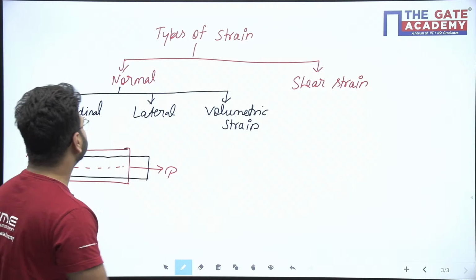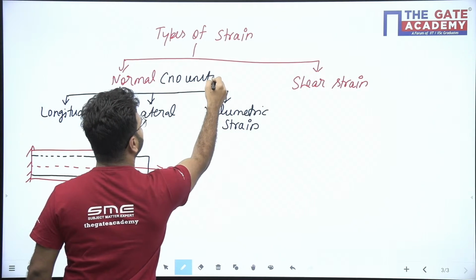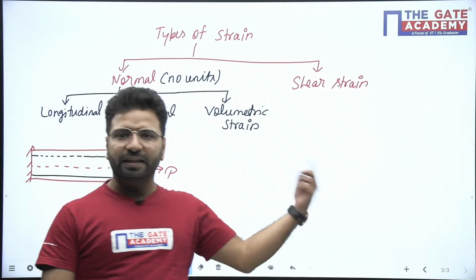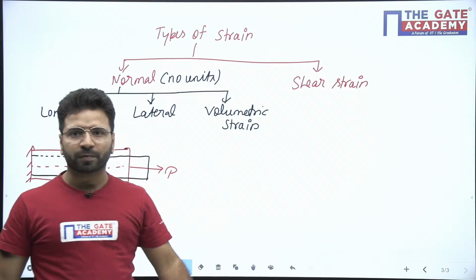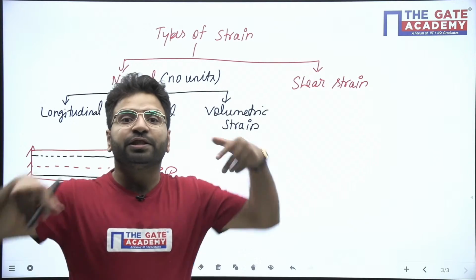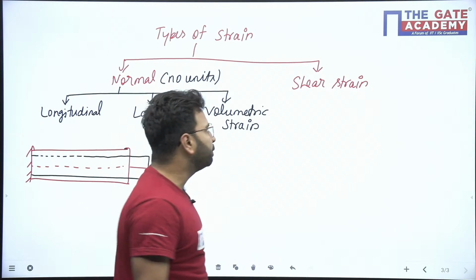Now, this strain has no unit. Normal strains have no unit. Other than that we have shear strain also. What is shear strain? Shear strain will develop if shear force is there.